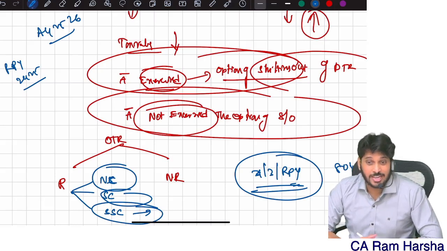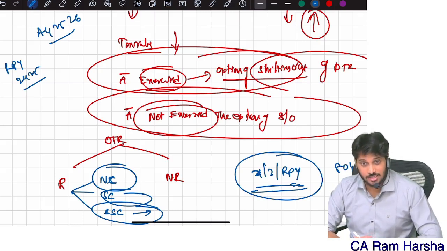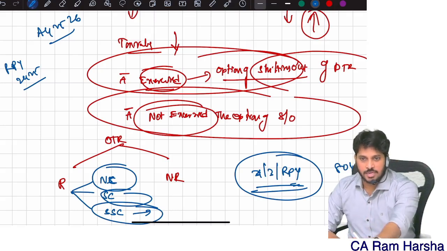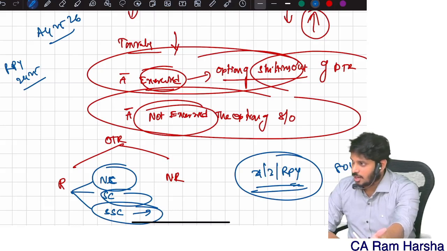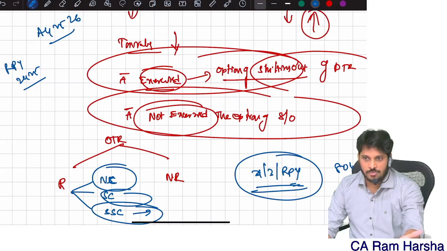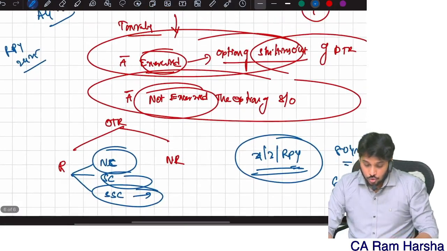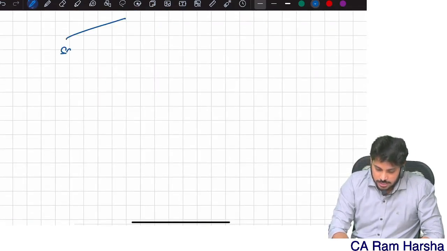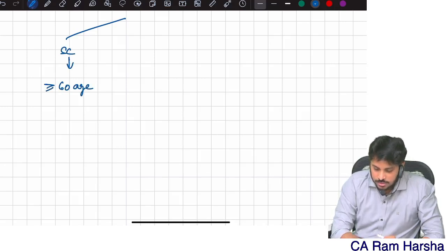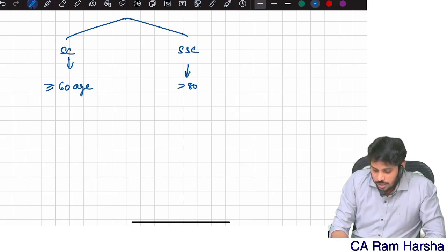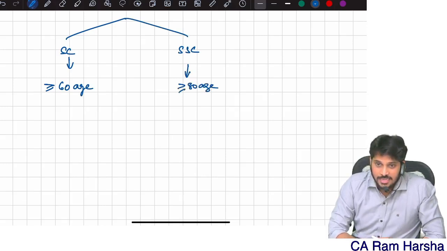What is the cutoff date to check senior citizen or normal citizen? You don't have to check throughout the year. On 31st March you check: as on 31st March, 60 years of age completed or not completed. Are you getting it? As on 31st March, if 60 years of age is not completed, that's it, he's not a senior citizen. So senior citizen means who completed 60 years or more than 60 years. Super senior citizen means what? More than 80 years.